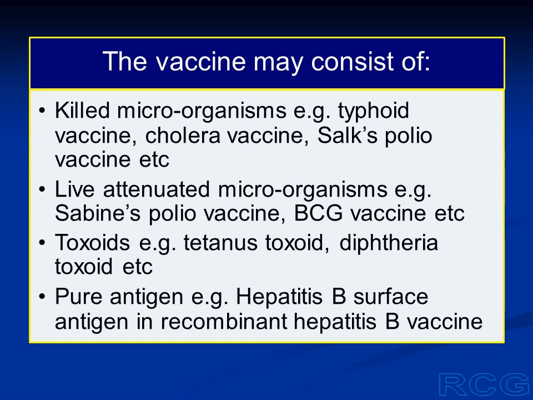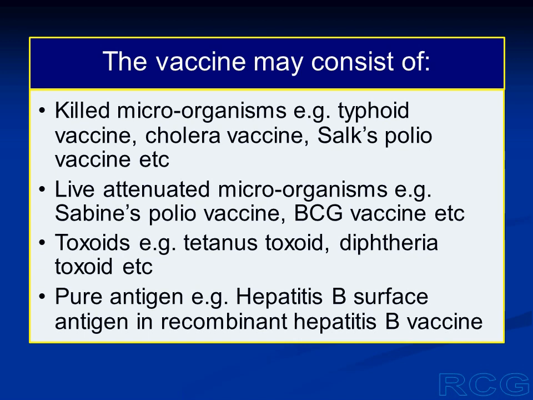In some of the vaccines, we use live attenuated microorganisms. So the microorganism has not been killed, but it has been attenuated. By attenuated, we mean that the microorganism has been made weak, so weak that it cannot cause infection, it cannot cause disease.